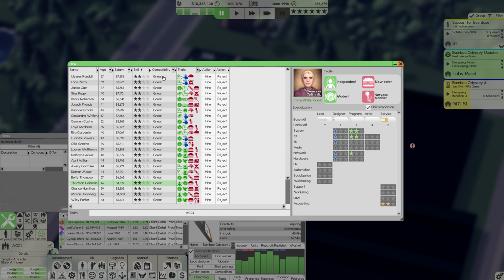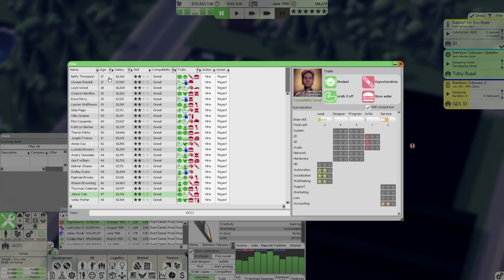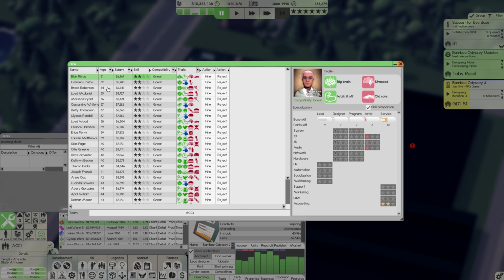We have a lot of candidates. Everyone has great compatibility in here, which is absolutely fantastic. We can sort by skill. The other option is to also sort by age, just because the younger they are, the more time they're going to have to level up their skills. And honestly, I think that might be the best choice. If we have a look at the service skill here, it's really not going up and down all that much. So I'm happy hiring these guys. The only thing that we can't do with 2-star accountants is manage offshore accounts. And we don't have those anyway, so that really isn't an issue for us.